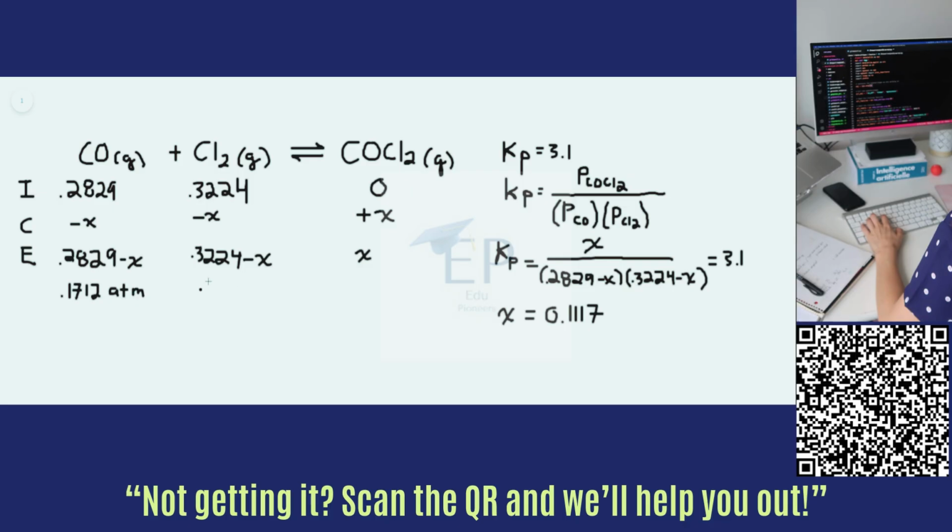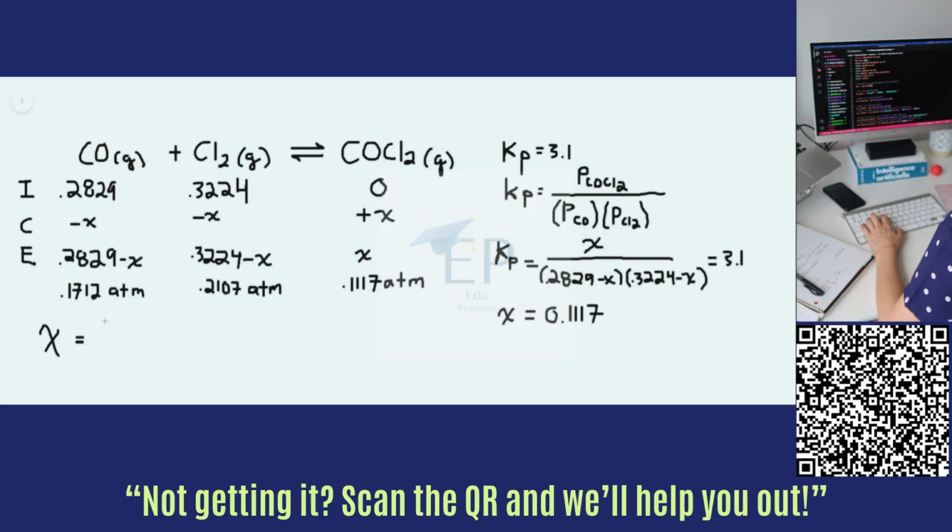And you would get 0.2107 atmospheres. And just x, 0.1117 atmospheres. Great, but it asks for the mole fraction. And so that is equal to chi, the symbol there, which is kind of this big X.